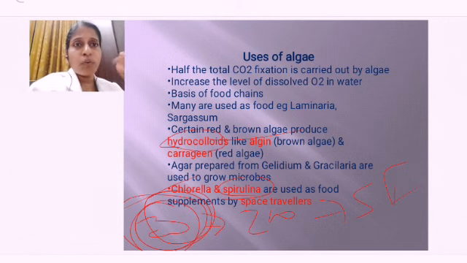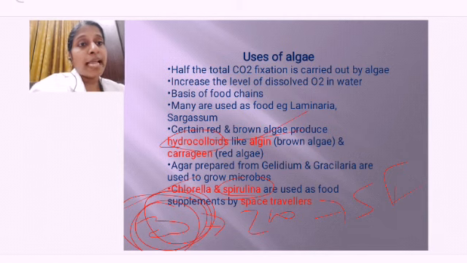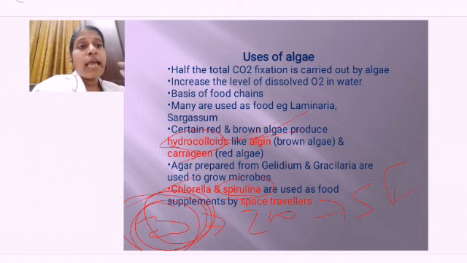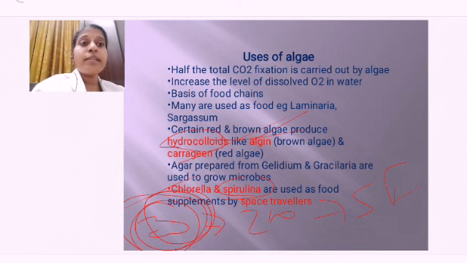Colloids, colloidal forms. These hydrocolloids are producing two things, algin and keratin. Algin is produced from what? The brown algae. And keratin is produced from what? The red algae. This algin is used for treating